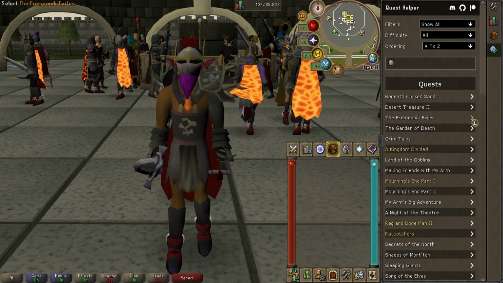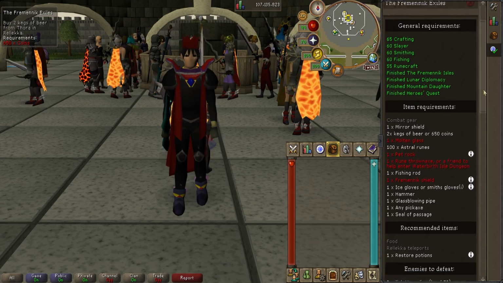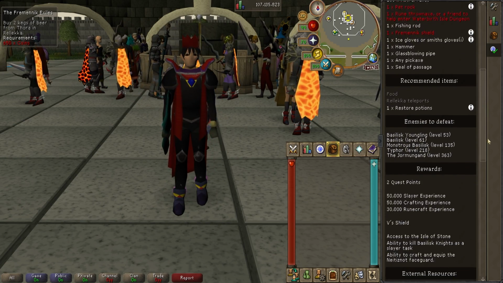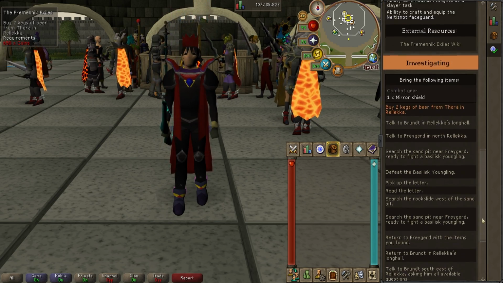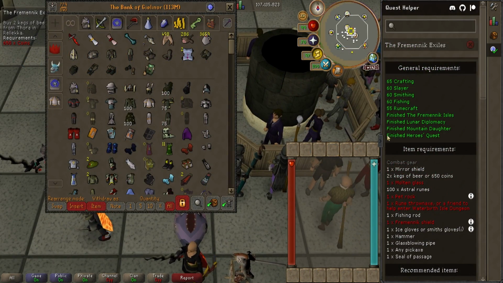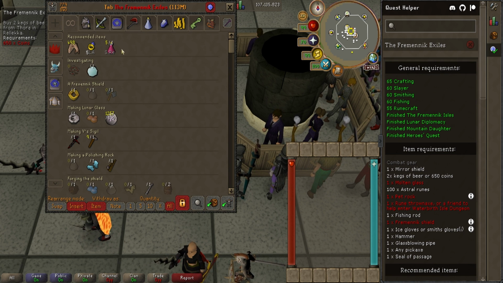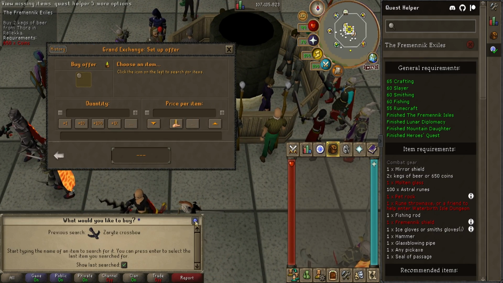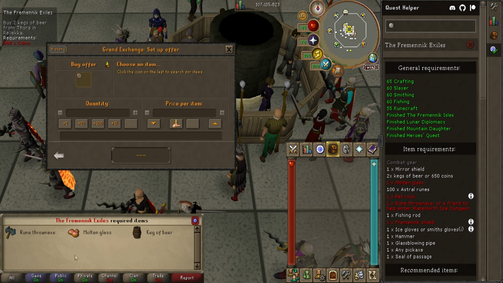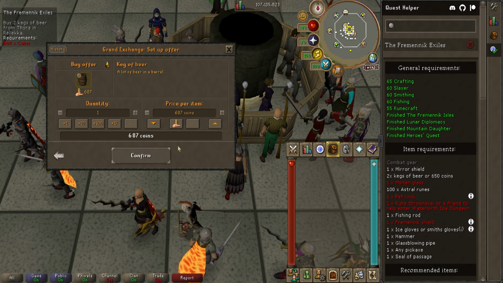Basically, this allows you to start a specific quest. Then from there, it'll tell you exactly what you need. It'll tell you a direct path on what to do, who to talk to, what stuff you need in your bank account, and what stuff you need to buy from the Grand Exchange. Once you enter your bank, you should see a quest icon on the top right hand side. Then it will show you all the stuff that potentially might be useful to the quest itself. Same thing applies to the Grand Exchange. If you go to the GE, you'll see a quest icon right next to the search bar. Then from there, it'll show you all the items, exactly what you need to complete the quest.